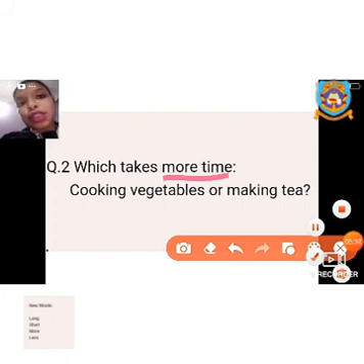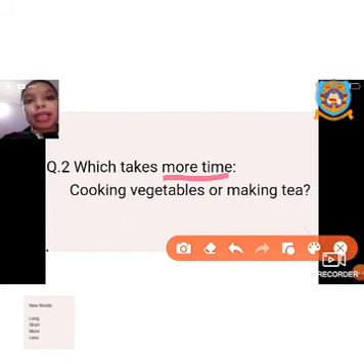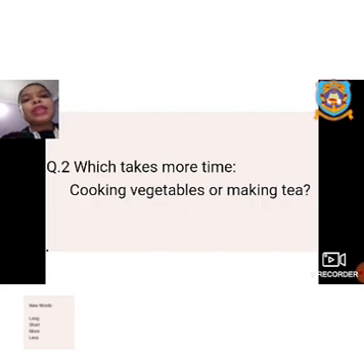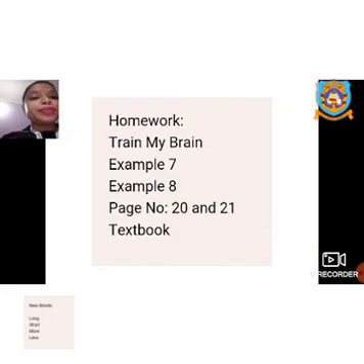So sometimes the question will be asking about more or less, or long or short. Then you have to read the question very carefully, and only then give the answer. Here, cooking vegetables or making tea, which will take more time? These two questions I'll be uploading in Google Classroom. You can write them down in your maths copy, and in the next live class we'll be discussing the correct answers.